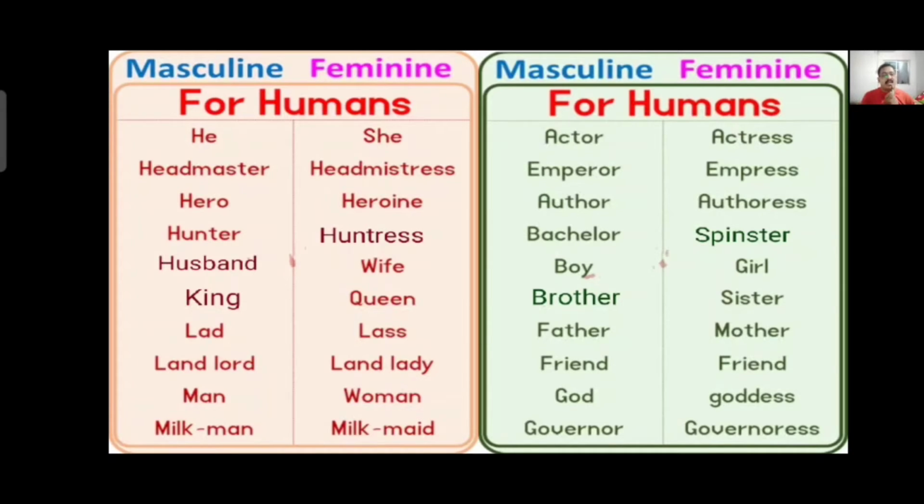Boy, girl, brother, sister, father, mother, friend, friend, because friend comes under common gender. So if it is a friend, it is feminine also, friend. God, goddess, governor, governess. So here also I have written about masculine as well as feminine gender.